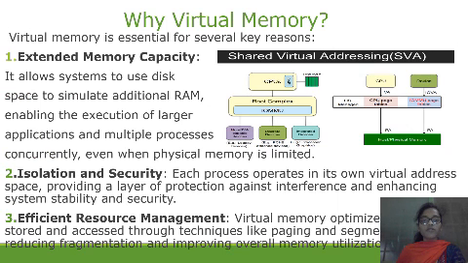Virtual memory provides isolation of each process from the others, enhancing security and stability. Here we are moving to why virtual memory. Virtual memory is essential for several key reasons. Extended memory capacity: it allows systems to use disk space to simulate additional RAM, enabling the execution of larger applications and multiple processes concurrently even when physical memory is limited. Isolation and security: each process operates in its own virtual memory address space, providing a layer of protection against interference and enhancing system stability and security.